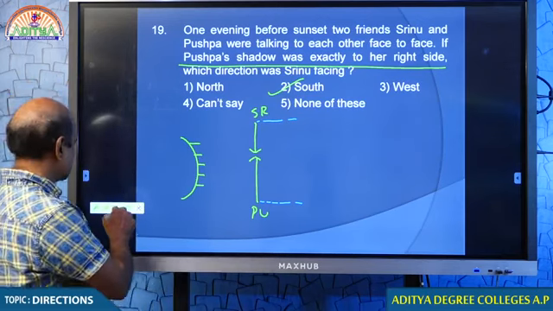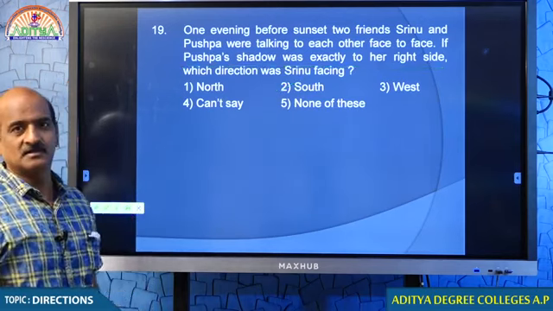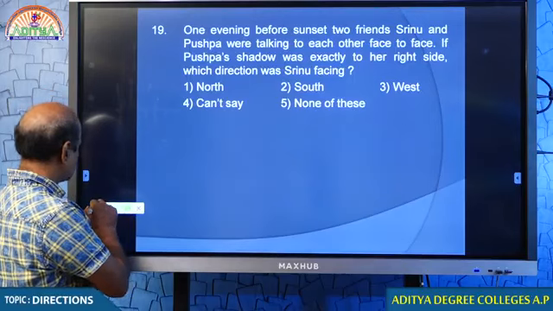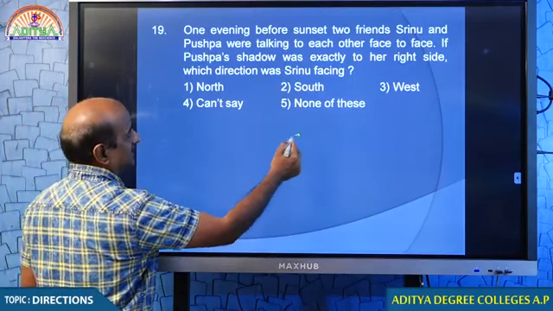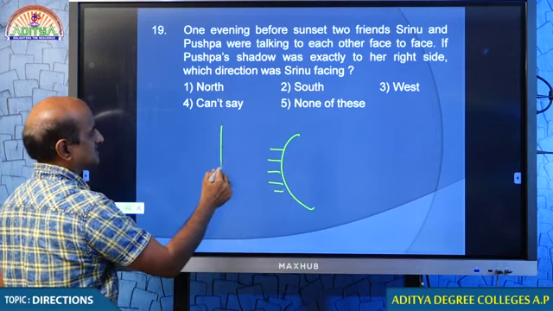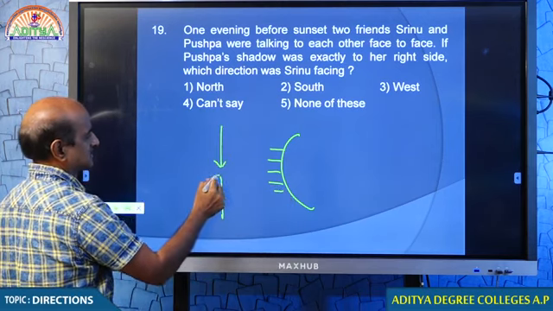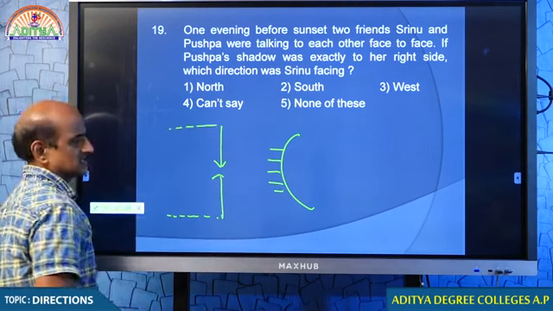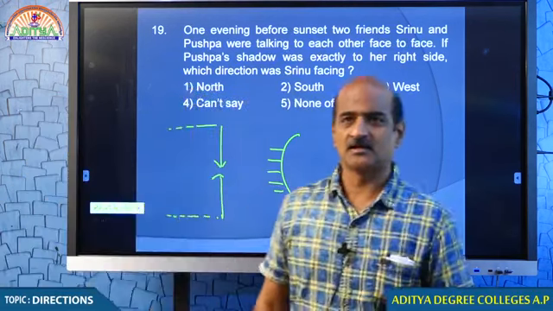Come on, students. So, this question, I think you get it right. There is no confusion at all. But I just want to tell you one thing, students. If it is in the morning, and two persons are talking something like this, they see their shadows over here, isn't it? That is perpendicular.